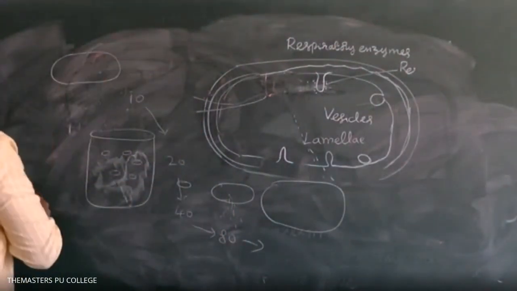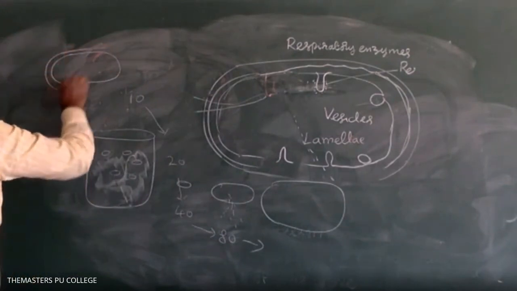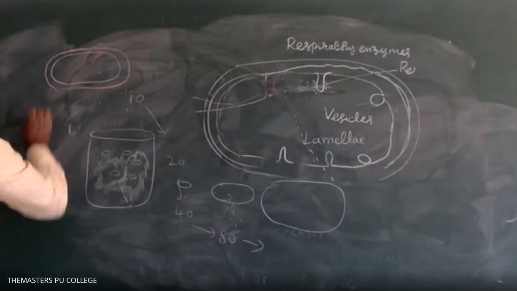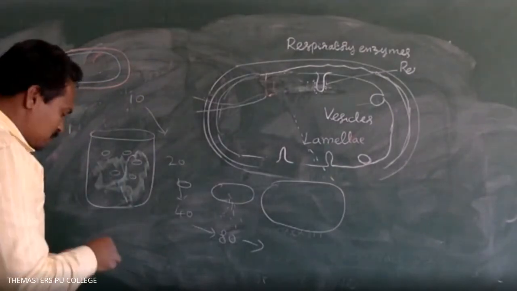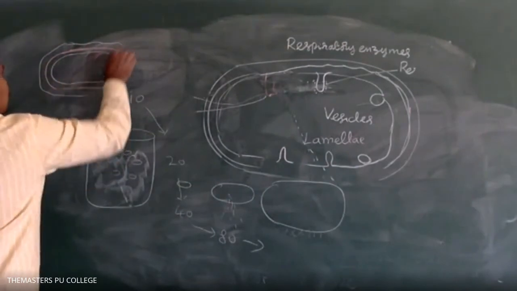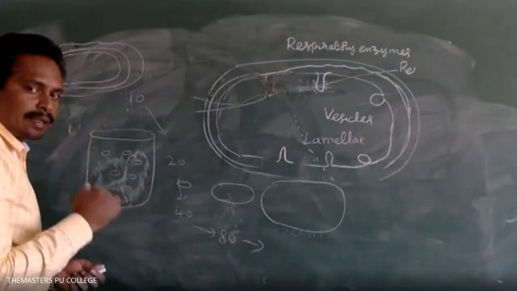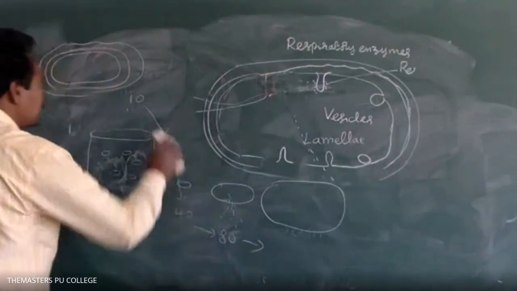In a parental organism, what is the outermost layer? The outermost layer is the glycocalyx. The next layer is the cell wall. The innermost layer is the cell membrane.